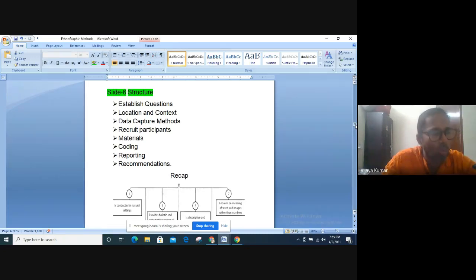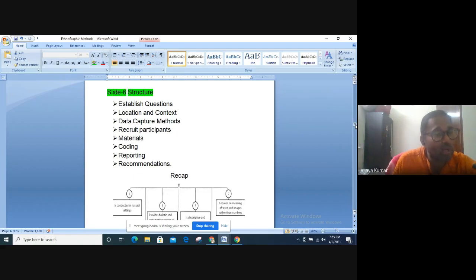It is about how you moved from step A to step B. What did you actually do in the classroom? And in literature research, how many works of the author did you go through? These are the materials. Coding refers to how you interpret. How did you interpret? And then reporting. Then reporting is your writing.